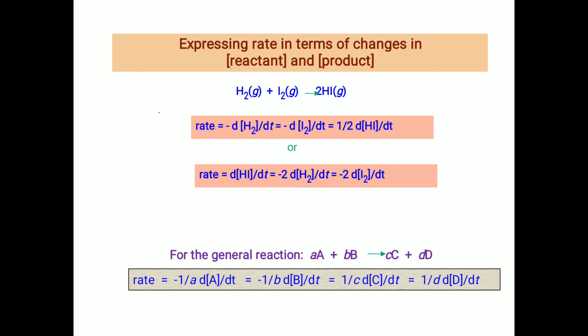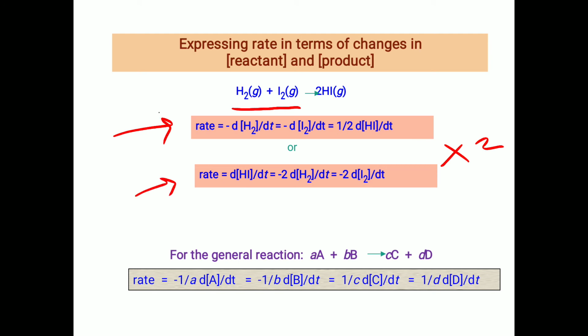The overall rate of reaction must be written like this: minus d of H2 by dt equal to minus d of I2 by dt. Here the negative sign comes because of the reacting species. Our reacting species are hydrogen and iodine. That is equal to 1 by 2 d of HI by dt. Here the coefficient of product comes in the denominator in the rate expression. If you want to eliminate this 2 in the denominator, multiply this whole equation by 2.